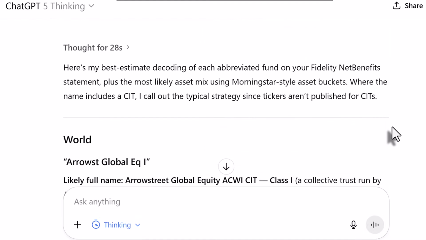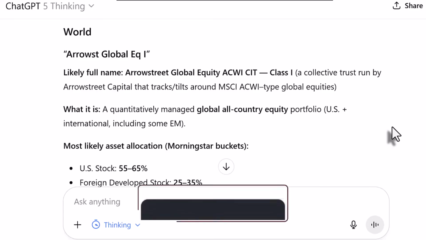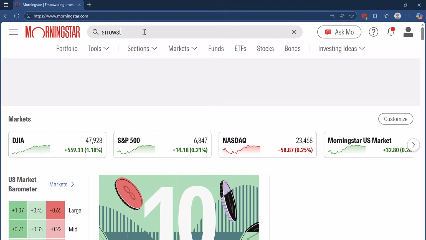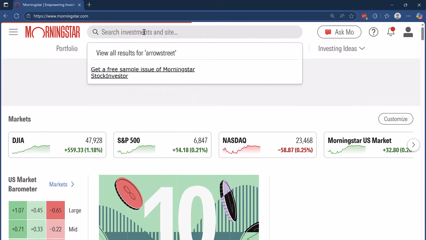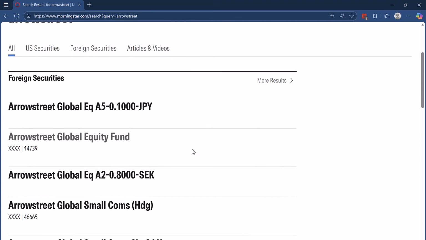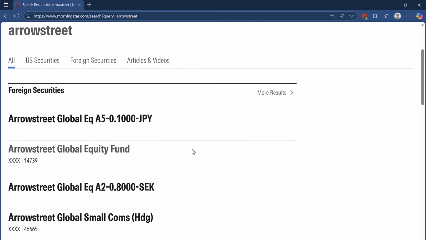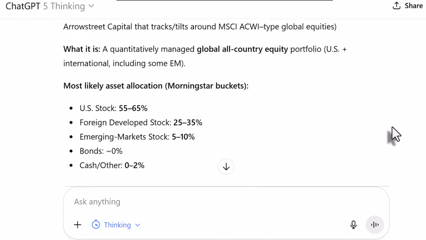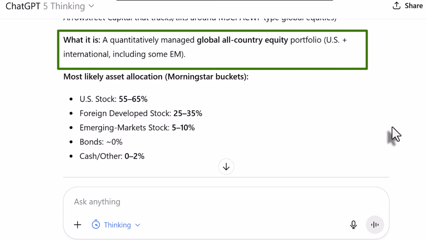ChatGPT has looked up the abbreviations and come back with results. The first one was Arrow Street Global Equity. And if you look up Arrow Street on Morningstar, it comes back with some funds that are all foreign securities. And there is no U.S. security listed on Morningstar by Arrow Street. So without ChatGPT, it would be difficult to figure out what this fund is. ChatGPT thinks it's a quantitatively managed global all-country equity portfolio, which means it holds U.S., international, and emerging market equities.